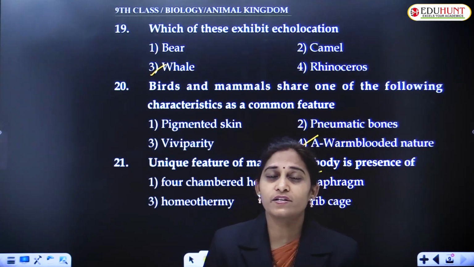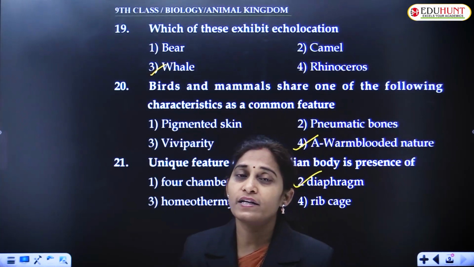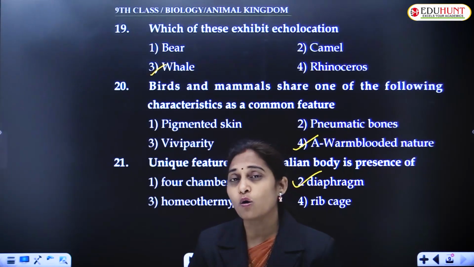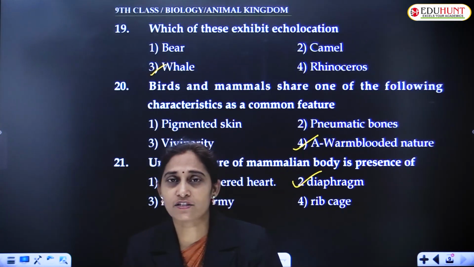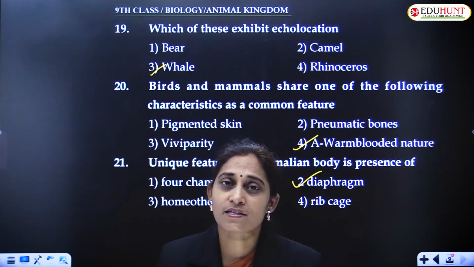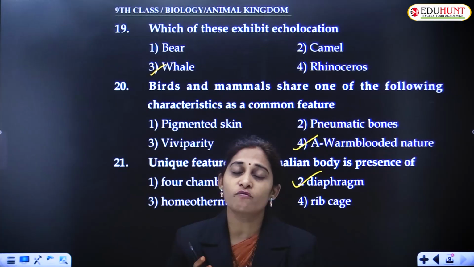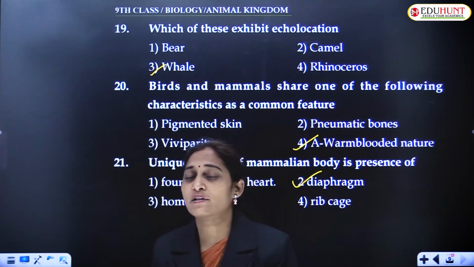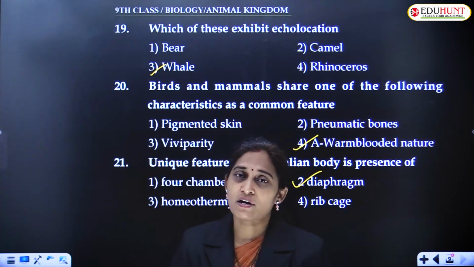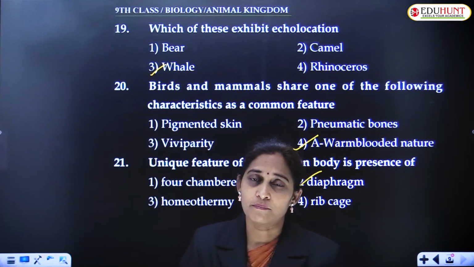We discussed the general features of each and every major phylum, and for some of the major phyla, the classification and the various classes to which different organisms belong. So these things we have discussed in detail, and now we have come to the end. With this, we have finished the animal kingdom.